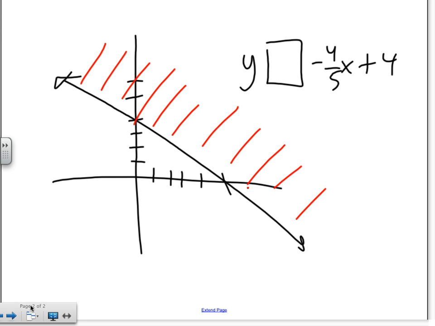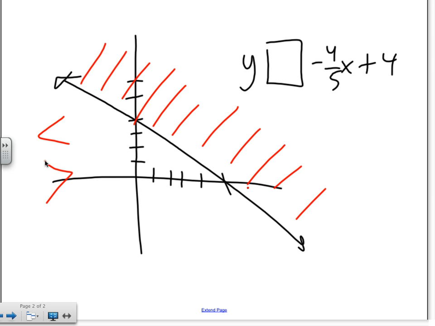By the way, is this going to be an equation? No. Why? It has shaded parts. Shaded means inequality, right? So we know there is an inequality sign that's going to go into this box to make this inequality true. But observing, you're a scientist looking at this graph, and you're going to use the process of elimination. Which two symbols can I eliminate before I even start the problem? We don't have to use all four, do we? We know there's only one symbol that will make this work. Which two symbols are not going to be good for this problem? Why?